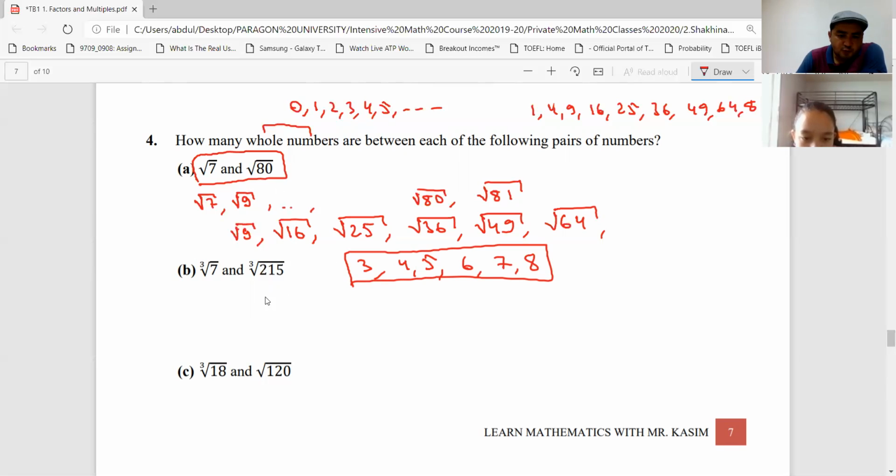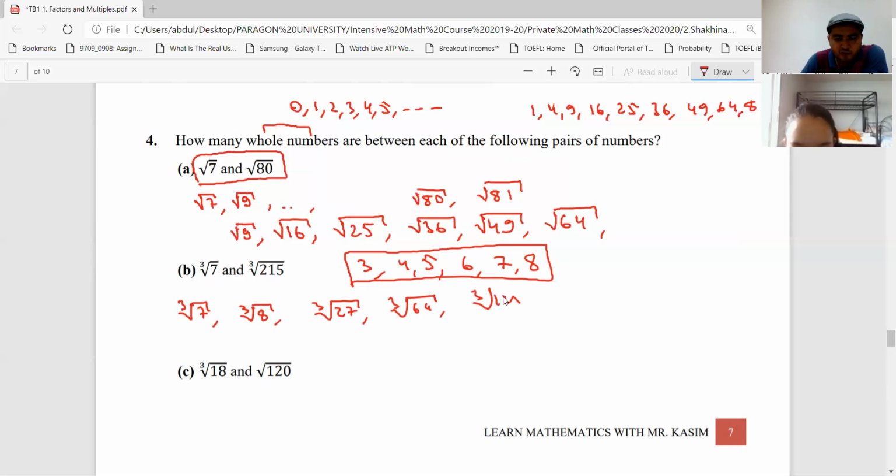All right, and how about this one? Cube roots. To do this one, cube root of 7, we can just take the numbers whose cube root is a whole number. What is the next number? That is cube root of 8. Next number is cube root of 27. Next is cube root of 4 cubed, that is 64.